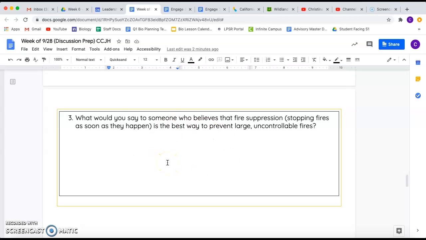Step 3 is another hypothetical. What would you say to someone who believes that fire suppression, which is when you stop fires right as soon as they happen, you don't let them keep going even if they're small, what would you say to someone who believes that that is the best way to prevent those large, uncontrollable fires? Would you agree with them? Would you disagree? And then why or why not?